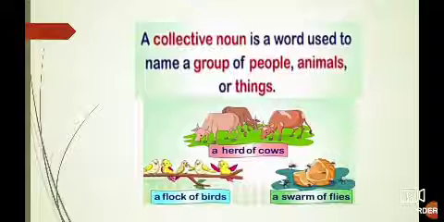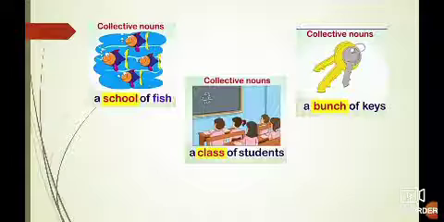When there are many cows, we call it herd of cows. When there are many birds together, we call it flock of birds. In the same way, when there are many flies together, we call it swarm of flies. Some more examples are school of fish, class of students, and bunch of keys.